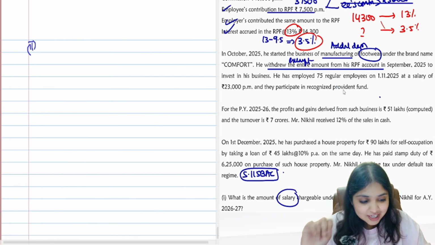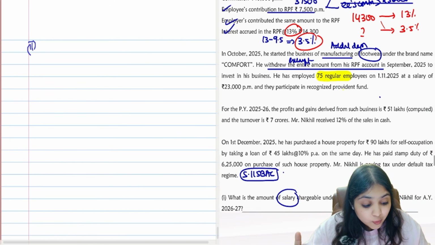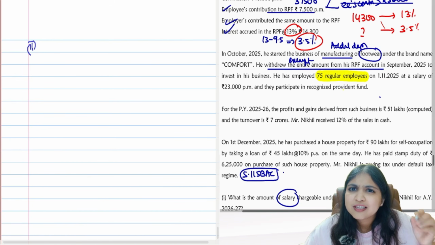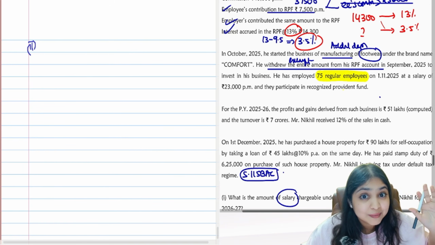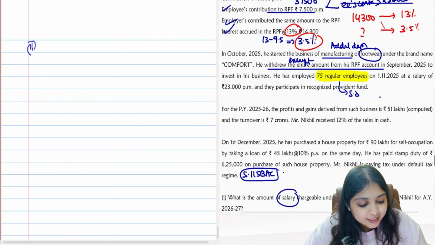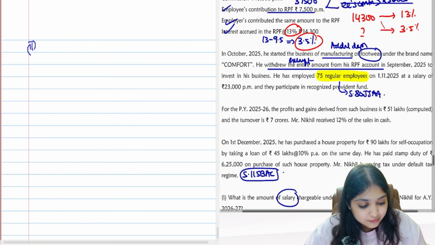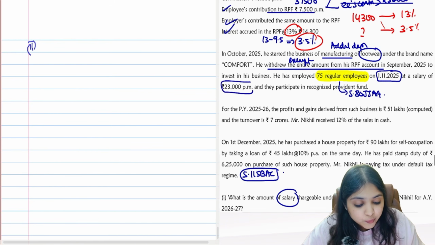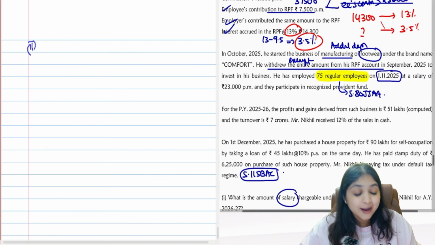Then what happened? Then comes the main adjustment of the question. He employed 75 regular employees. As soon as you see this, something will come to your mind immediately. He is employing regular employees. Immediately 80JJAA will come to your mind, guys. So he employed 75 employees on 1st November 25, with salary of 23,000 per month, and they participate in RPF.